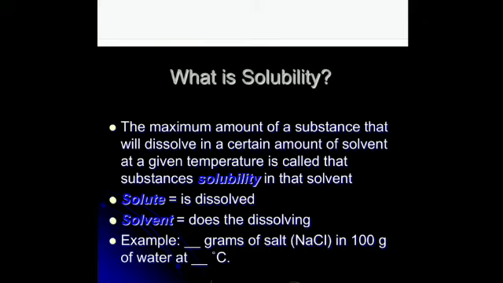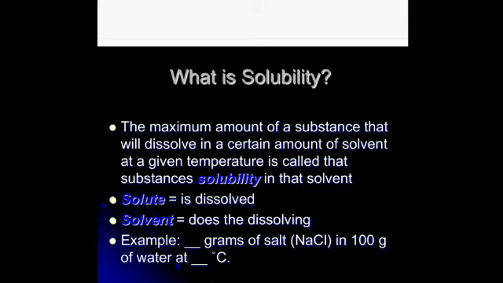That determines the solubility, so you can see the amount varies: 204 grams of sugar and 21 grams of copper sulfate at 20 degrees Celsius in 100 grams of water. Is that clear? So solubility varies with temperature and with the type of solute.